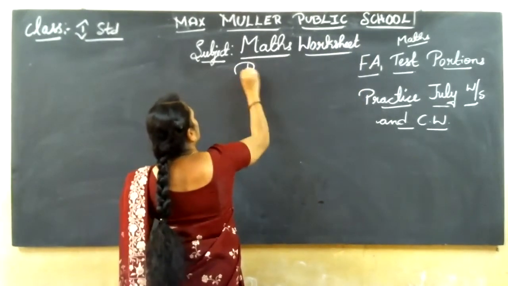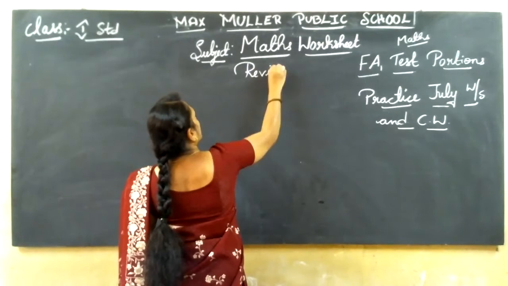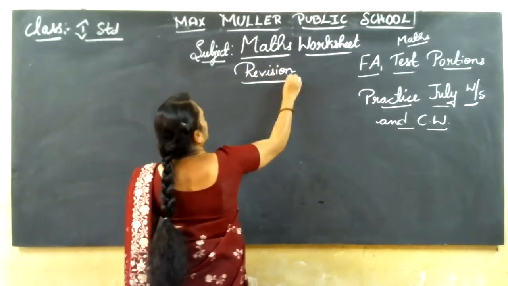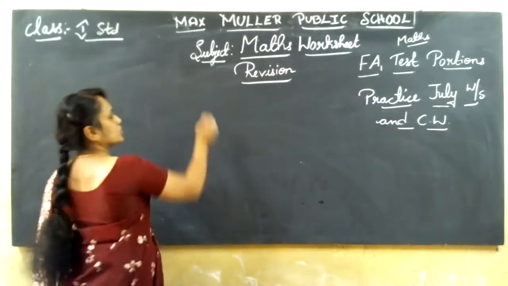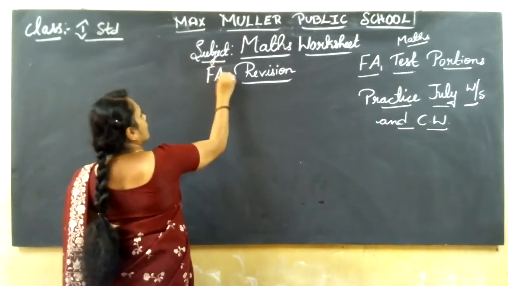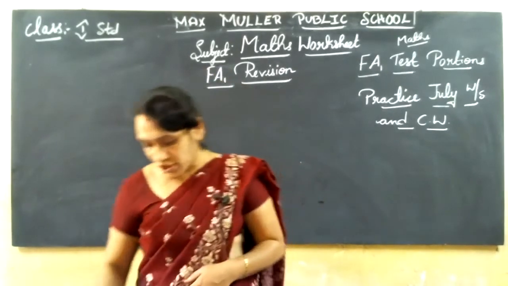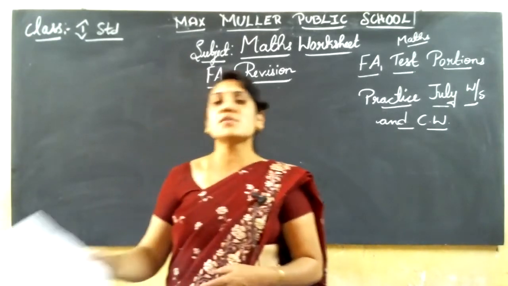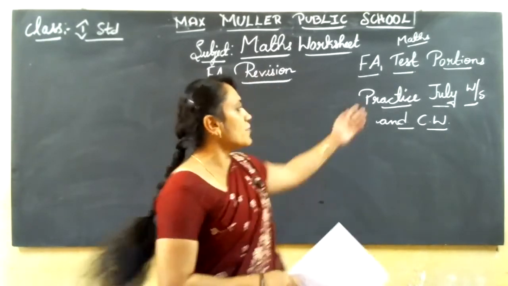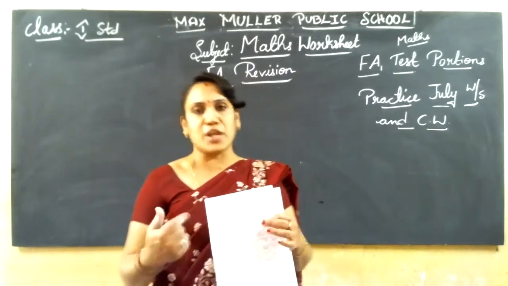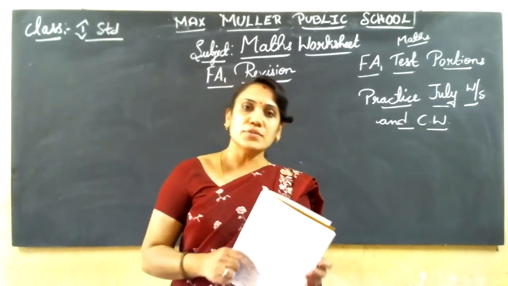Revision for the test. Maths worksheet, FA1 revision. Revision means practicing the sums for the test, which means you will practice the July worksheet. The July worksheet we have sent through the PDF. Take that and practice in your book.